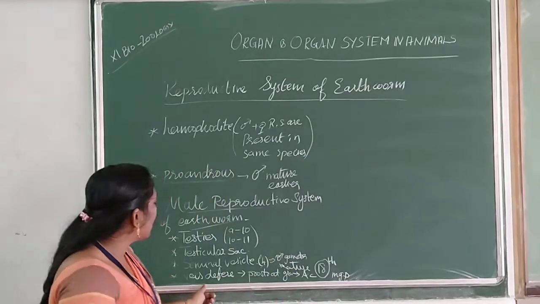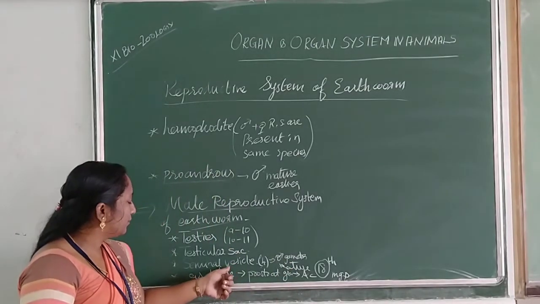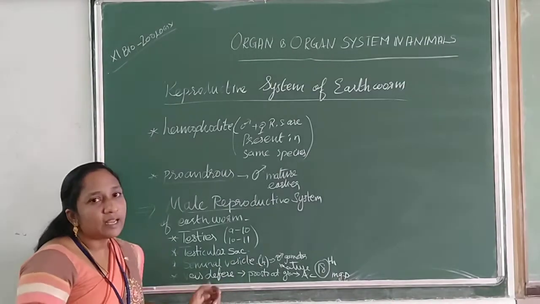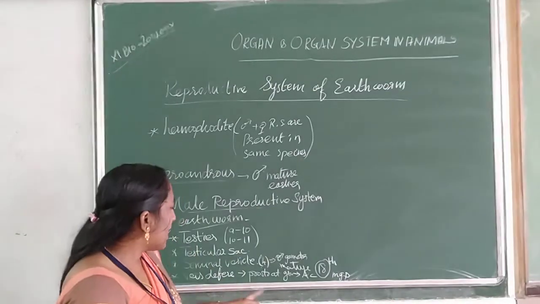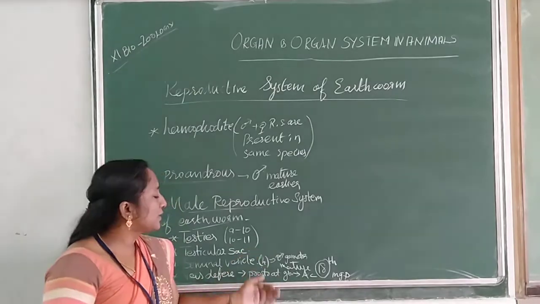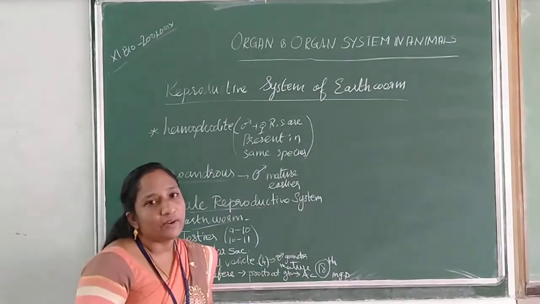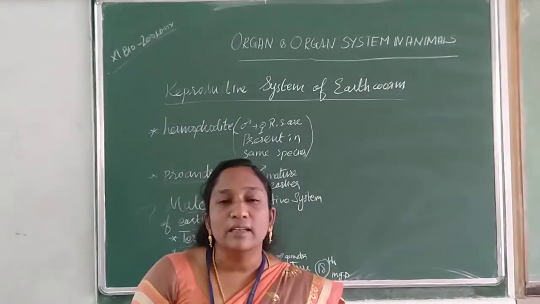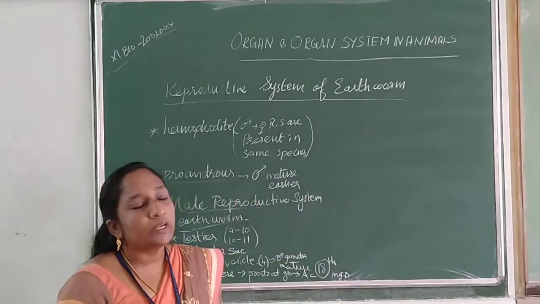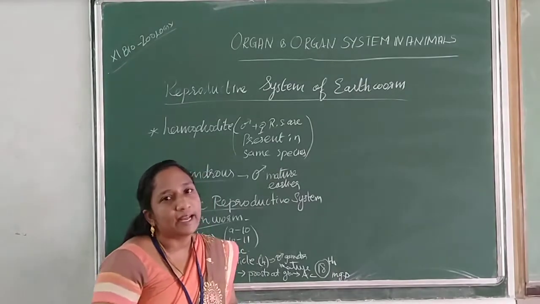Then from the seminal vesicles, a tube called the vas deferens runs and lastly ends at the prostate gland. The prostate gland is combined with other associated accessory glands, and finally it opens through the male genital pore in the 18th segment.